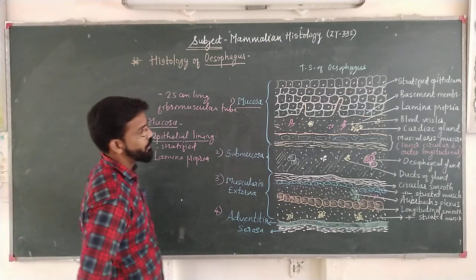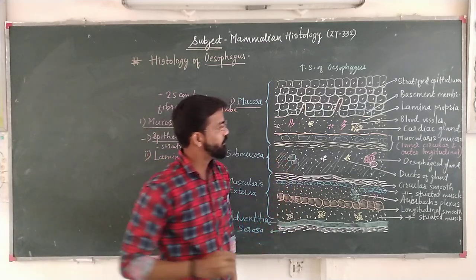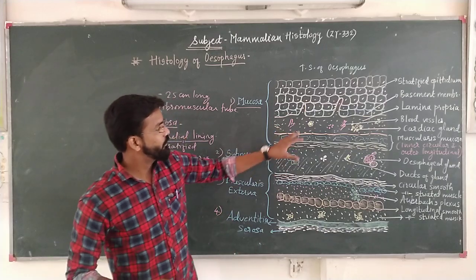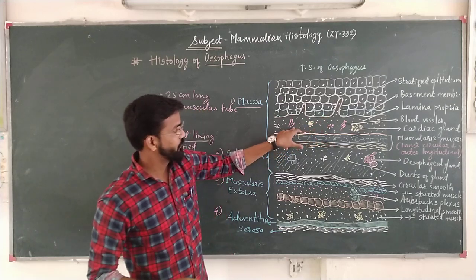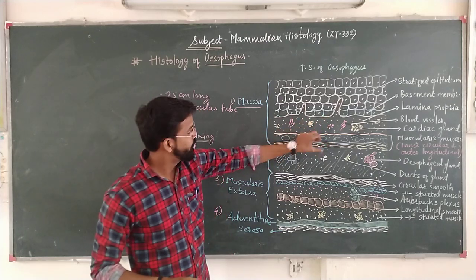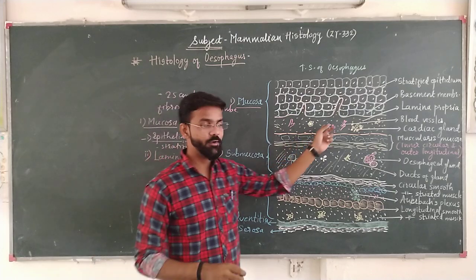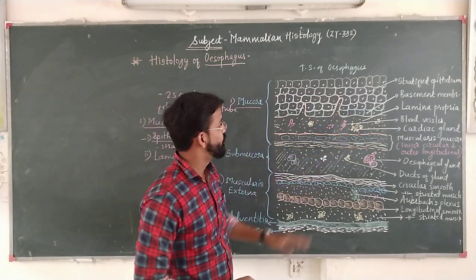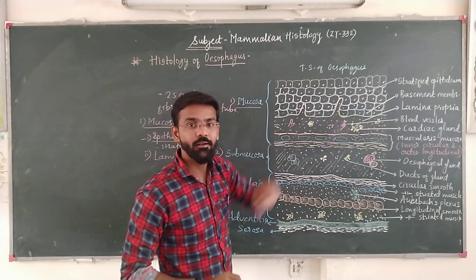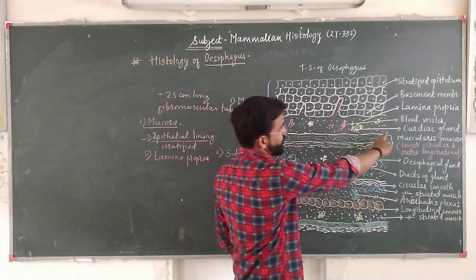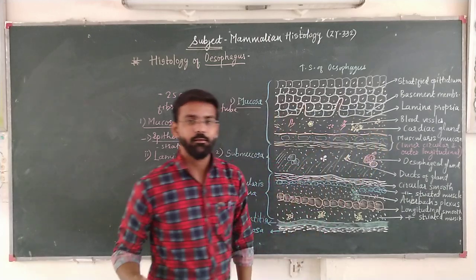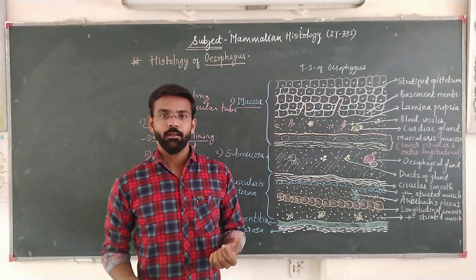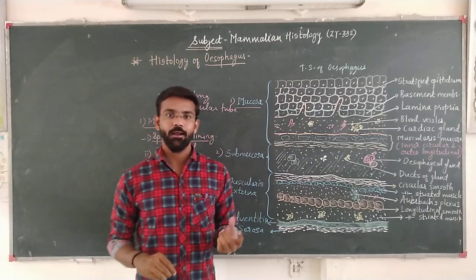This lamina propria consists of structures like blood vessels and glands. What is the role of these structures here? The blood vessels provide nutrition to the structures situated in this lamina propria region, and they form the capillary network or plexus which is spread over this region. These glands are called cardiac glands because if you look at the position of the esophagus, it is near the heart. Therefore, the name is given as cardiac glands.